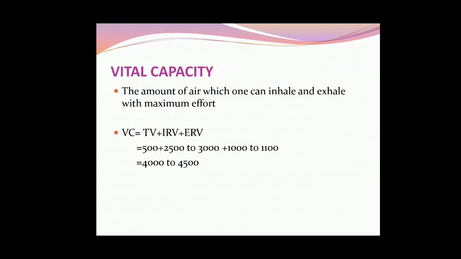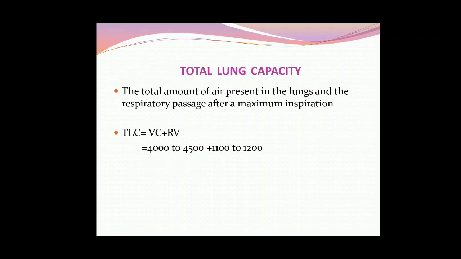So it depends upon your age also, upon your physical activity also, and the altitude also. So this is vital capacity. It means tidal volume plus inspiratory reserve volume plus expiratory reserve volume. And total lung capacity, total means total, all can be combining of all four.